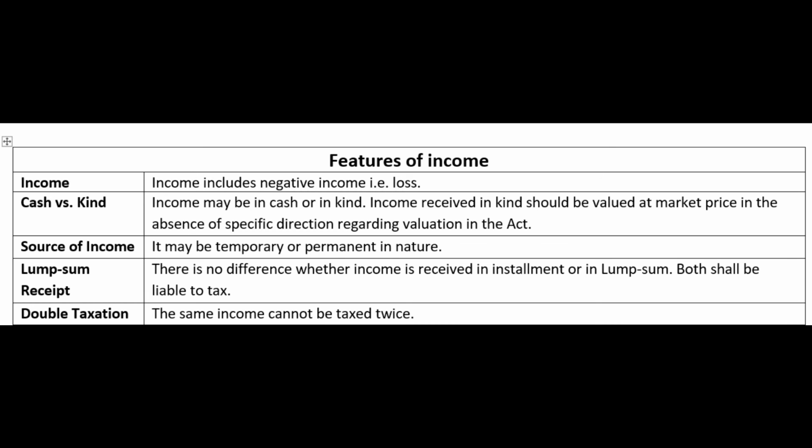For example, somebody sells a property that falls under the head of capital gains. It is not going to happen daily. Daily somebody is not going to sell the property. But still, though it is not a recurring receipt, though it is a lump sum receipt, still it becomes income. So both shall be liable to tax. Both shall be basically taxable. Both are having taxability. So the point is, no need that income has to be earned from a recurring source.